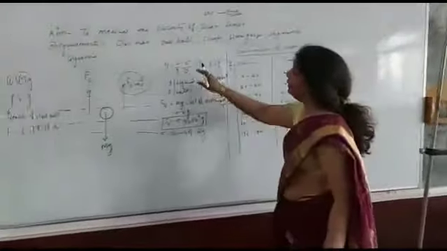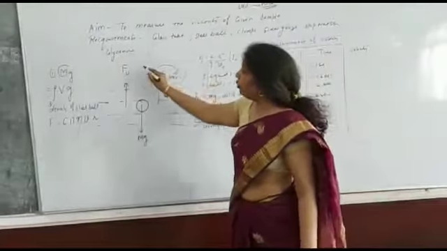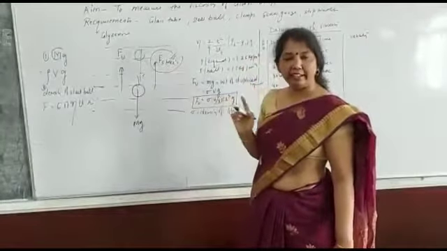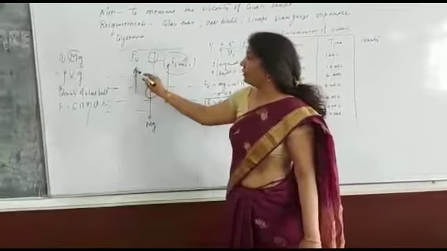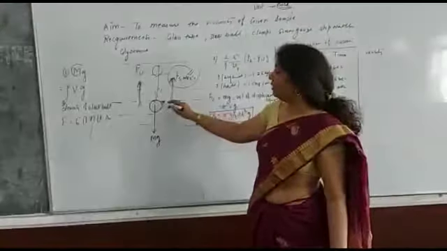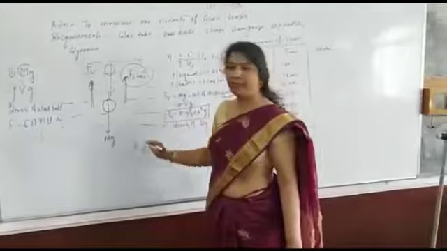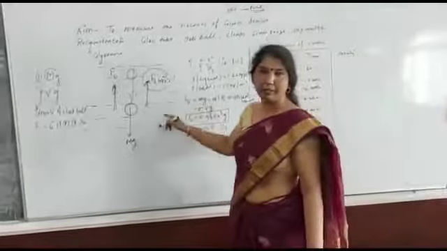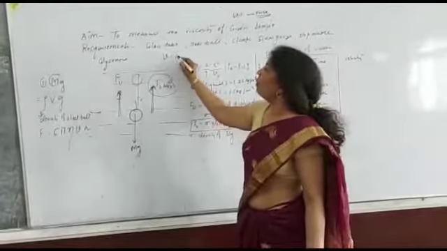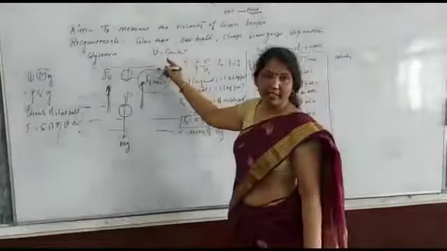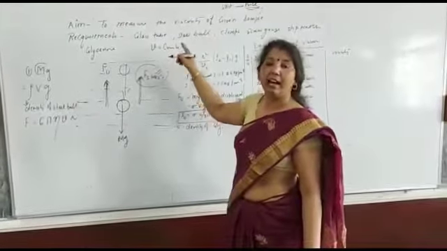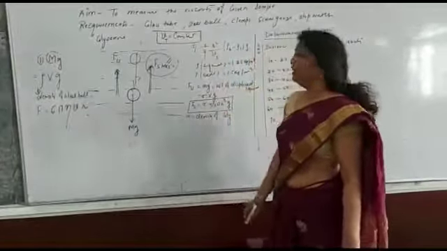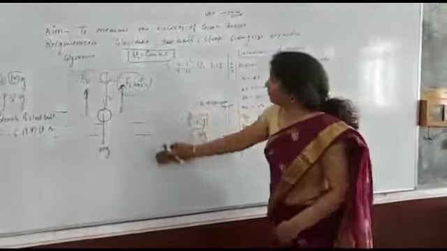Now, at equilibrium, when this ball falls through the medium, its velocity increases continuously. But at equilibrium, the upthrust force and the Stokes force together balance the weight of the ball. Therefore, the resultant force is zero, and hence acceleration becomes zero, and the velocity of the ball becomes constant. This constant highest velocity attained by the steel ball is known as terminal velocity. Now we will calculate the terminal velocity.